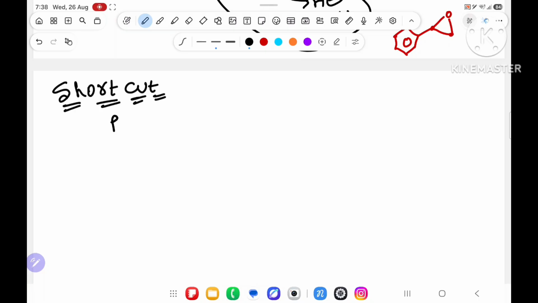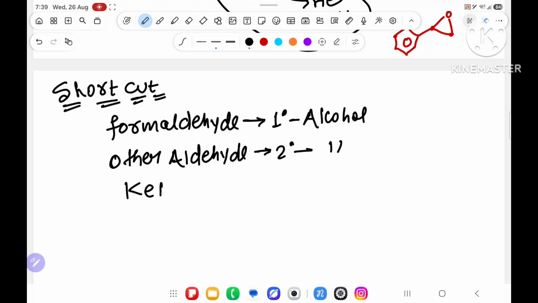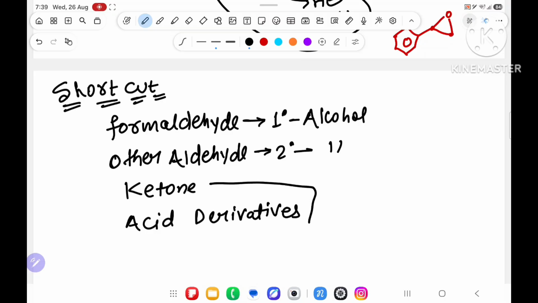In that shortcut, you have to understand that if formaldehyde is there, formaldehyde will always give 1 degree alcohol. If it is another aldehyde rather than formaldehyde, it will give 2 degree alcohol. If a ketone is there, or acid derivatives, both will give 3 degree alcohol. What do I mean by acid derivatives? I will dictate it to you.